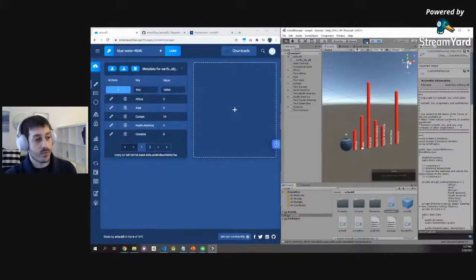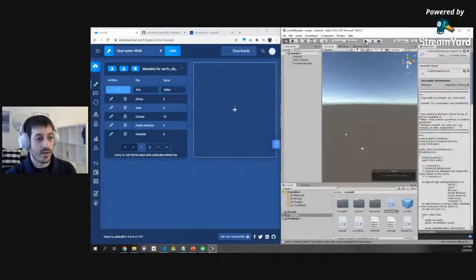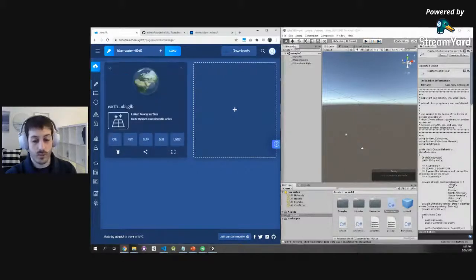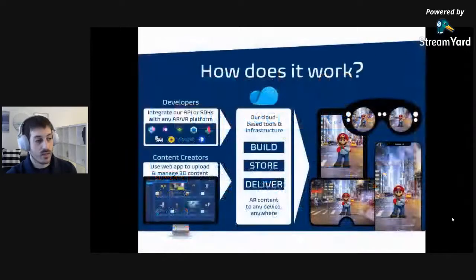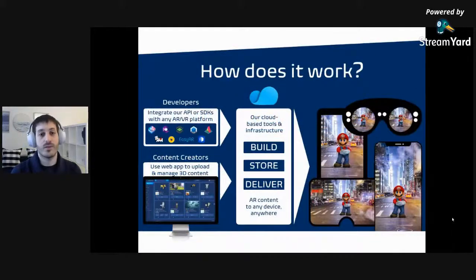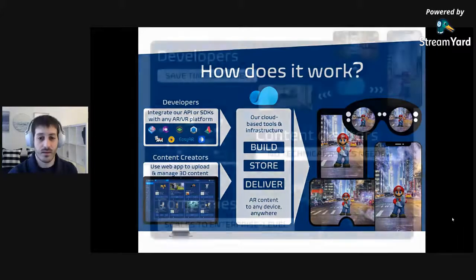Perfect. So we just saw how you can build applications in Unity with echoAR, and let's recap right now. So going back to the slides right here. So what do we see so far? We saw how developers can choose any platform. It's mobile, web, Unity. We saw everything in the beginning was really no code. So even if you're not that technical, you can drag and drop 3D models, create AR applications really, really quickly. We build, store, and deliver the 3D content that you upload to every device out there in the world.